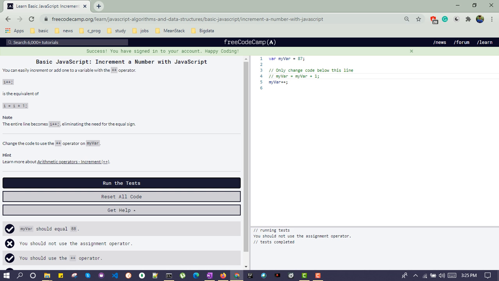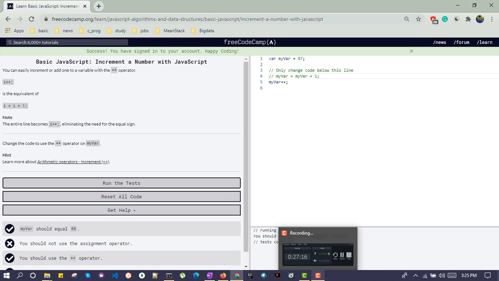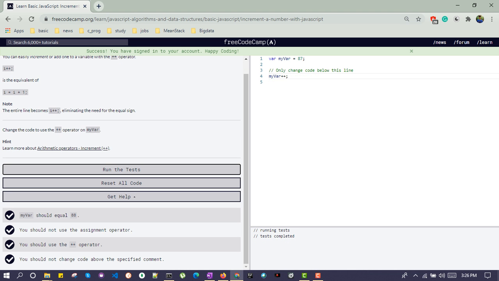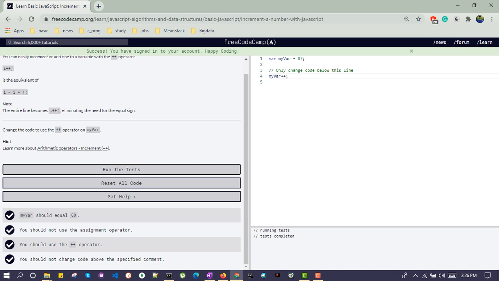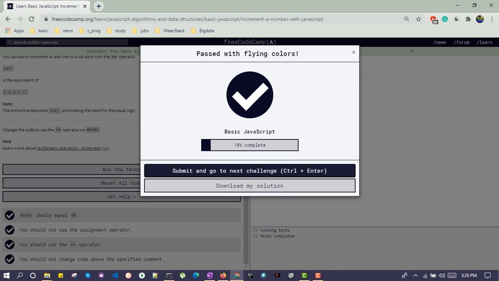Then run the test. It should not use the assignment operator. So we can say it gets executed. We just need to do myVar plus plus. Run this one and move to the next challenge.